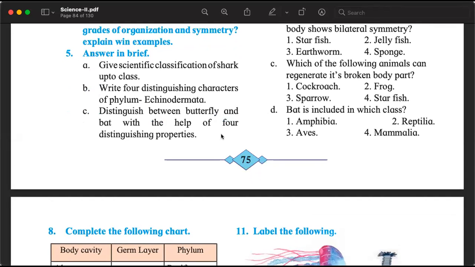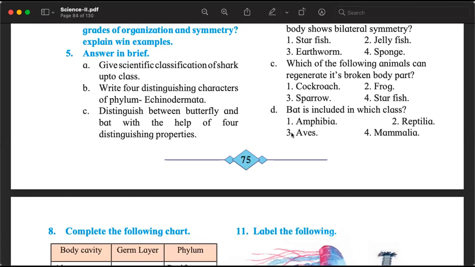Page number 71, top of the page. Correct. Four important, not all. There are 7 given, 4 important ones. So spines are important, tube feet are important, regeneration is also important, those things.